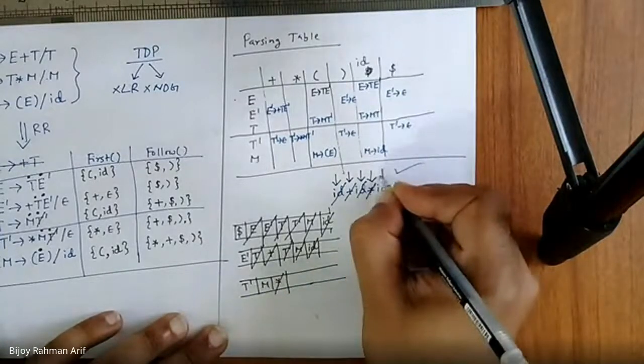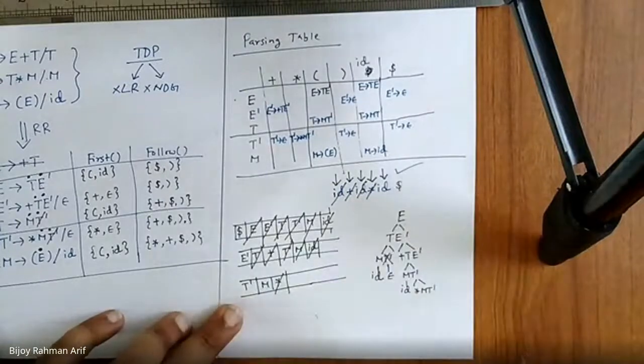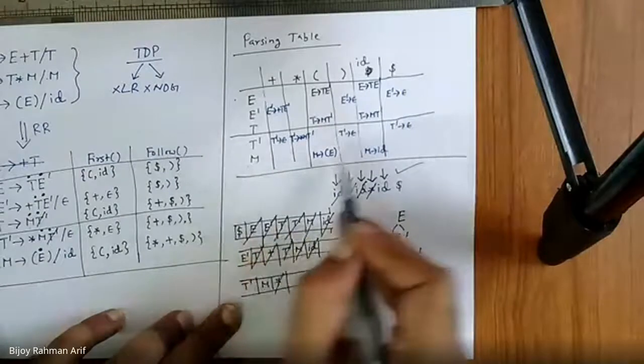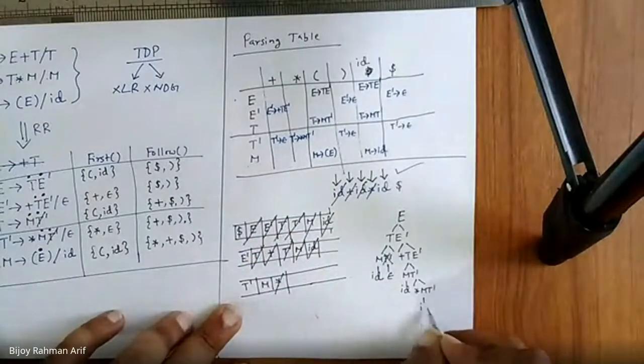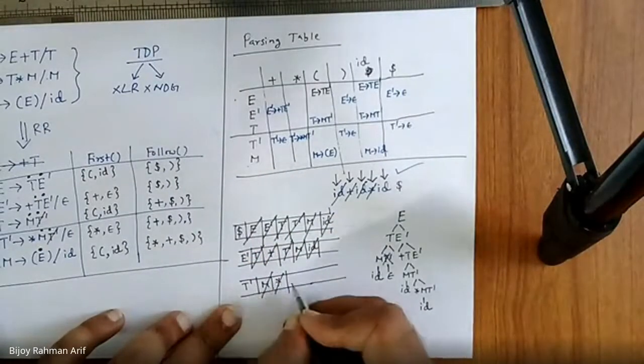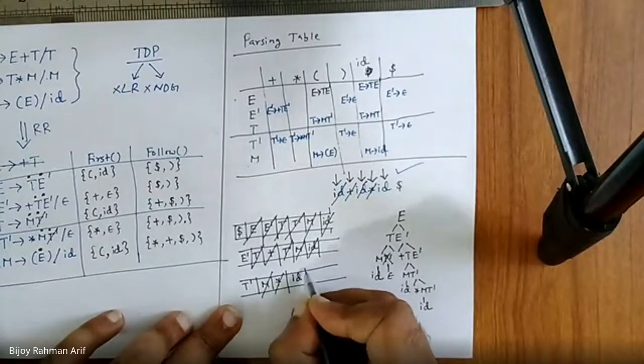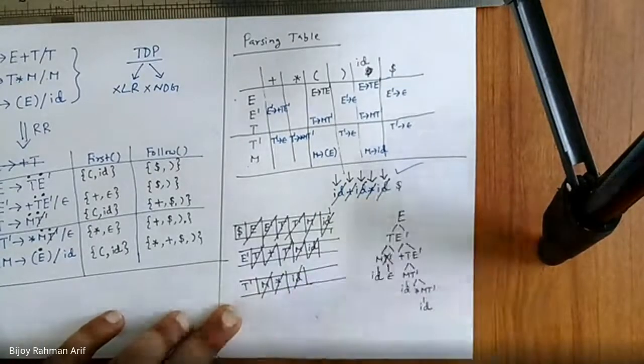Now look at, it is moving to ID. Now M is sync ID. So M would become ID. Okay, so remove this one. M ID ID match cross.